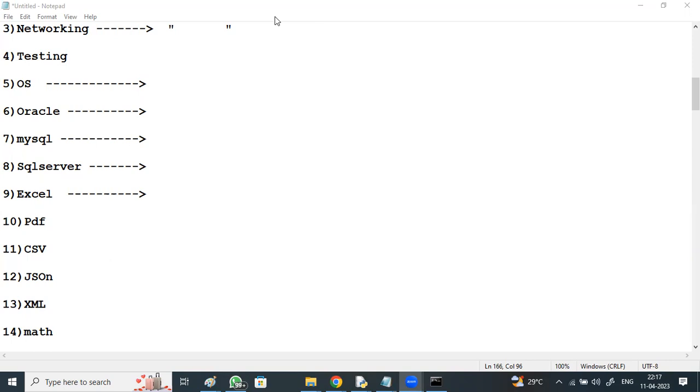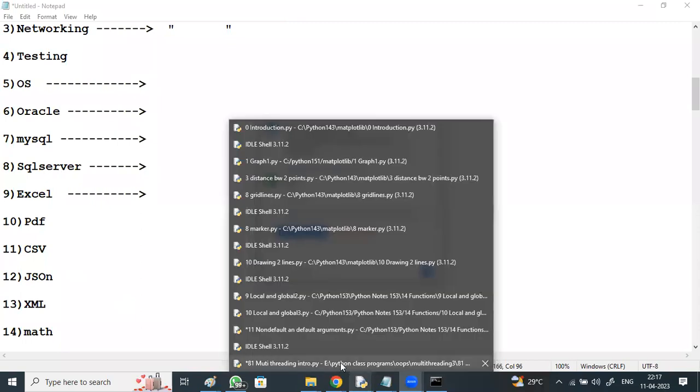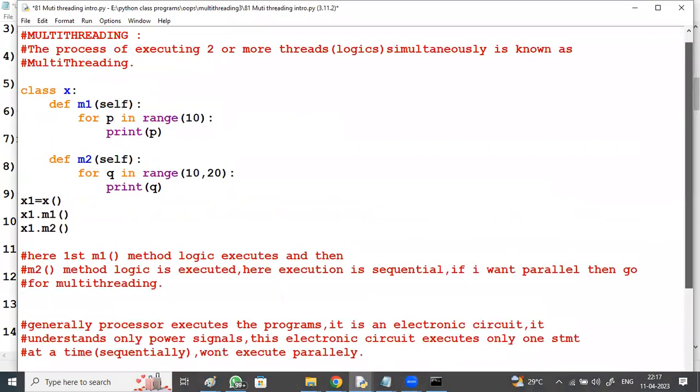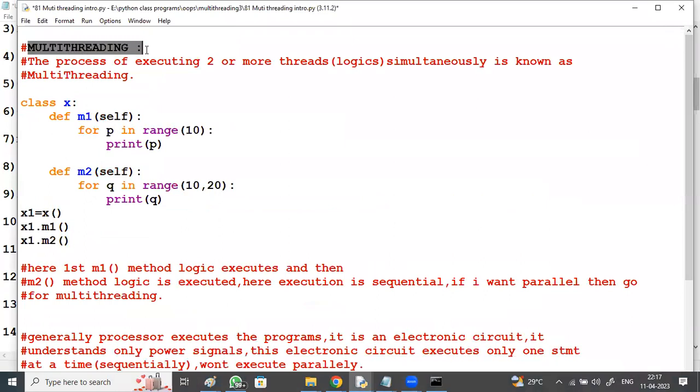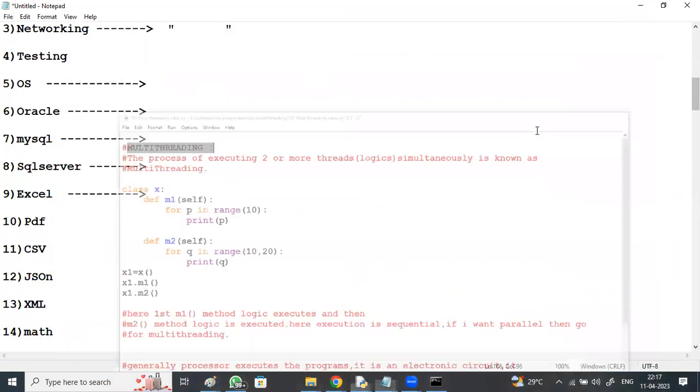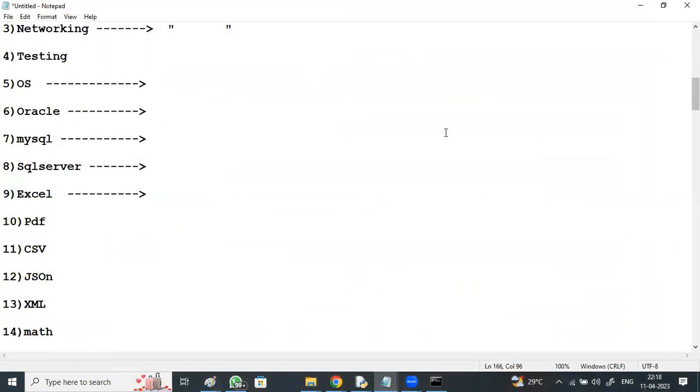Yes, multi-threading is part of it. Just before, I was discussing multi-threading in Python in the previous session. Someone asked a query just now. Multi-threading is included. Also, many topics which are not in the syllabus, latest topics, I'll be discussing apart from that.